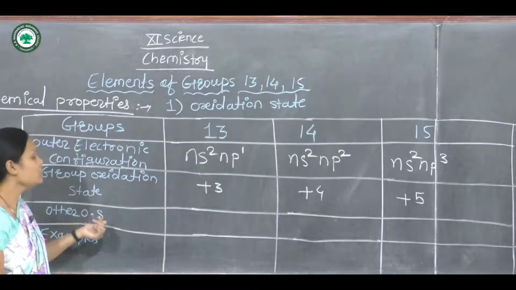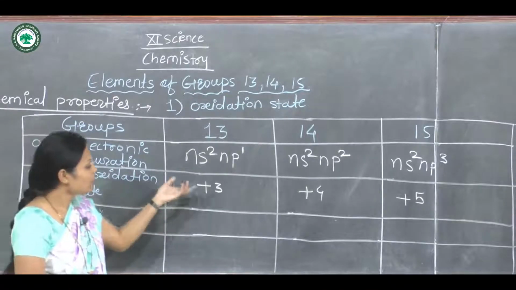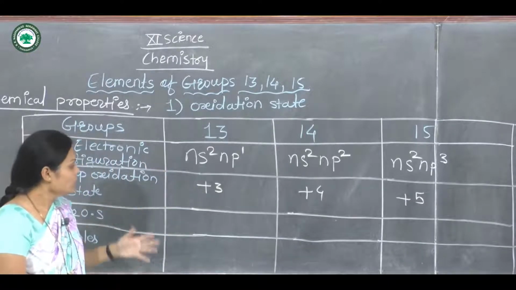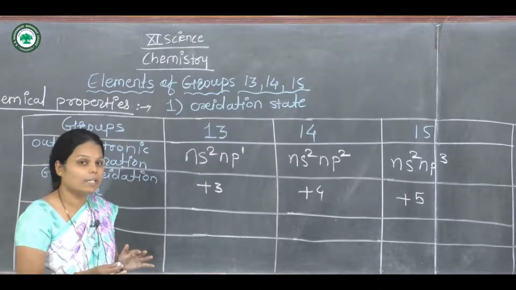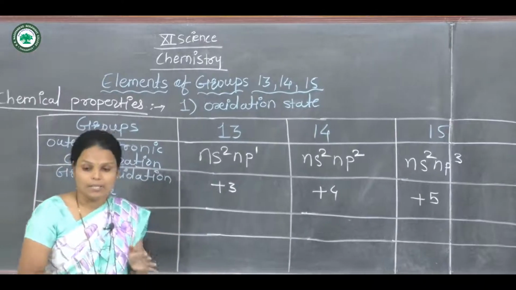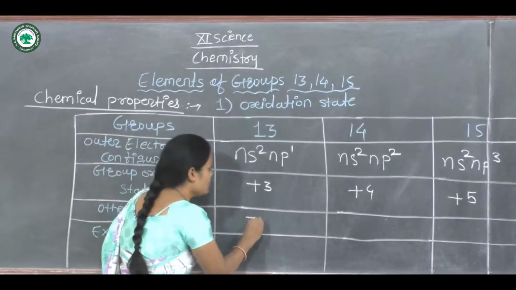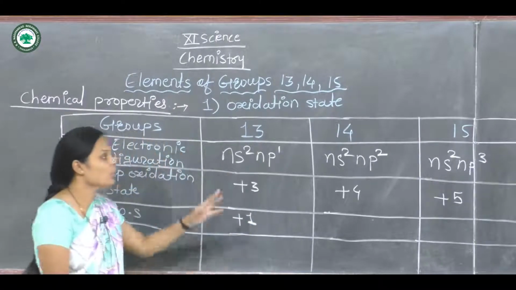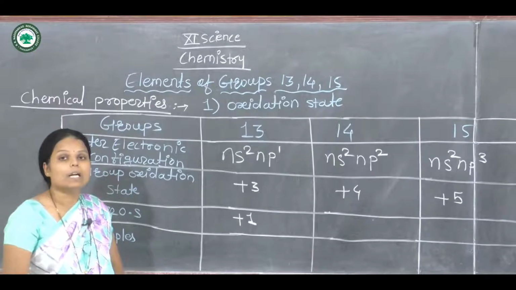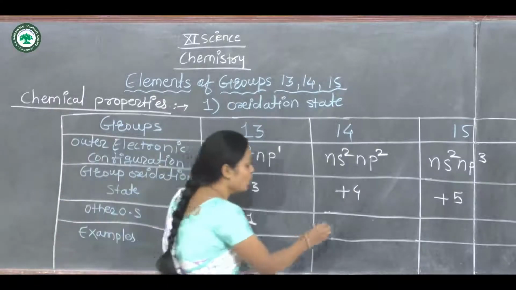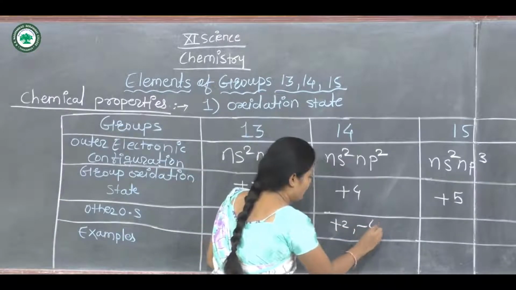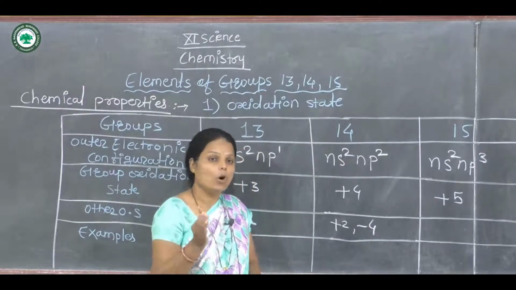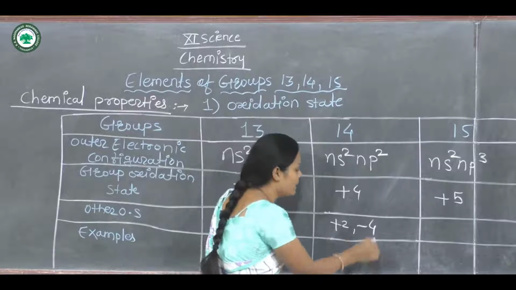Now the other oxidation states. Besides +3, group 13 also shows the oxidation state +1. Group 14 also shows other oxidation states, +2 or -4, meaning some examples show +2 and -4.